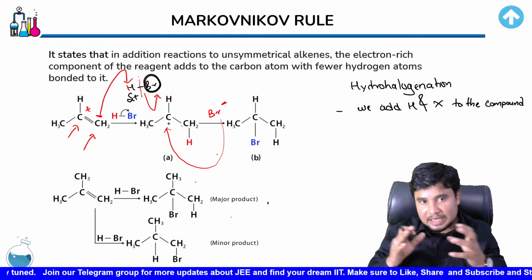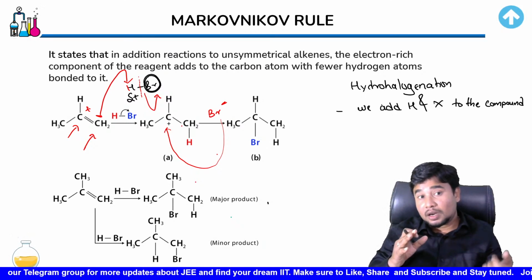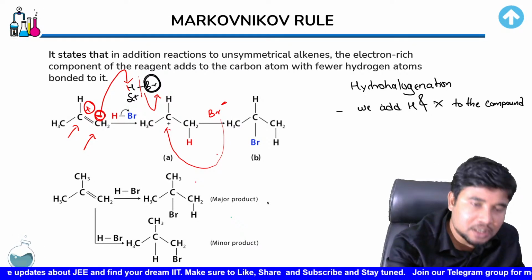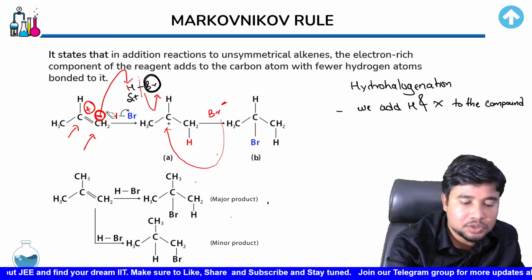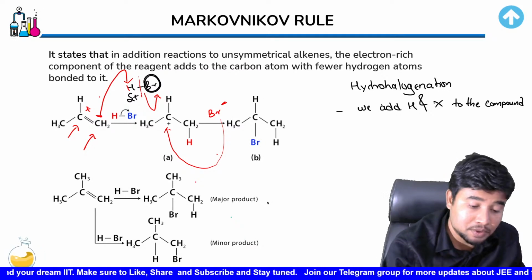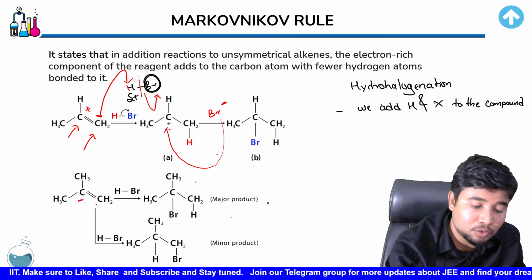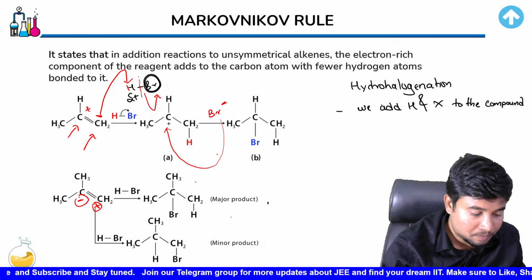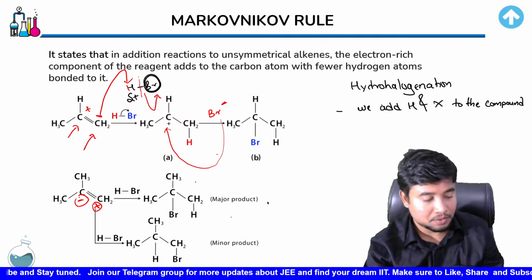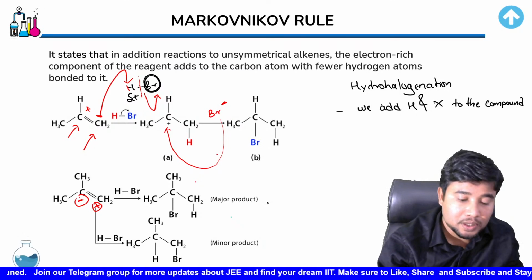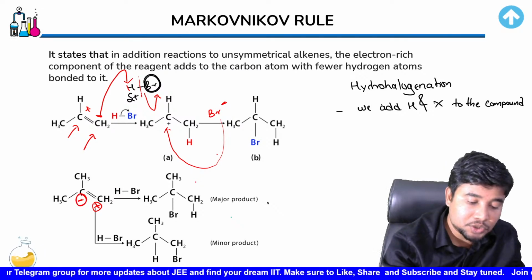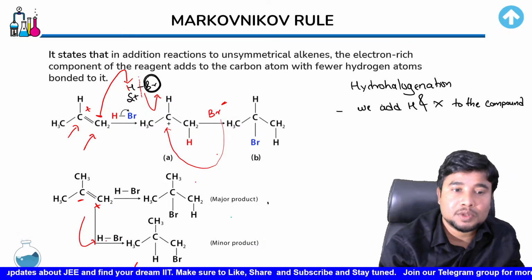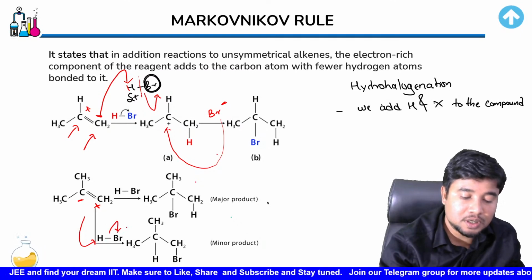Now, this reaction has happened in the way we have just observed. Many people would think, sir, this electron density has shifted so that positive charge develops over the central carbon and negative charge over the terminal. Why not the other way? Why don't you make the negative charge develop over here and the positive charge over here? If that happens, children, that is good. Now, when this type of charge distribution occurs, the first attack would happen from the first atom and then would result in this Br minus.